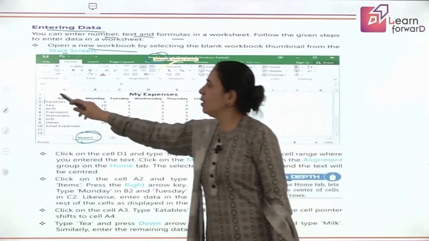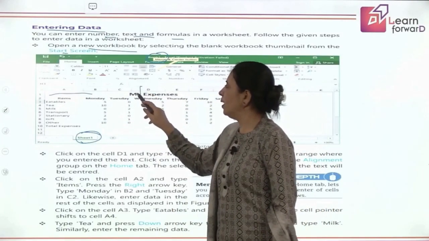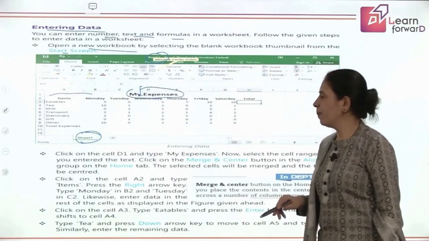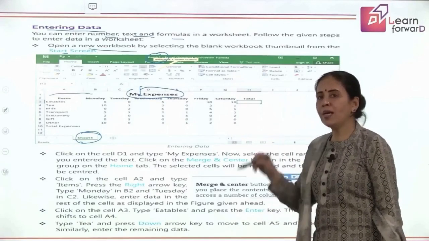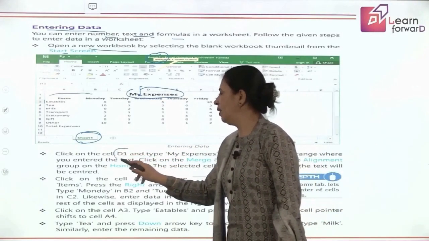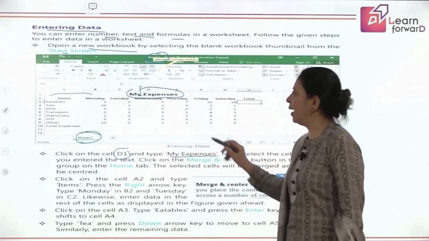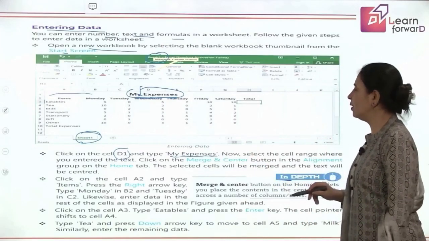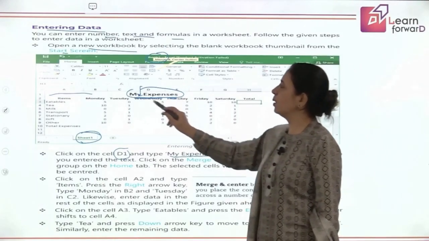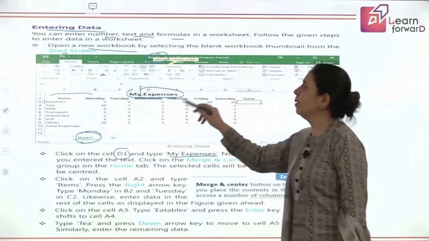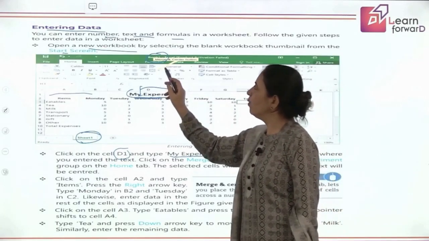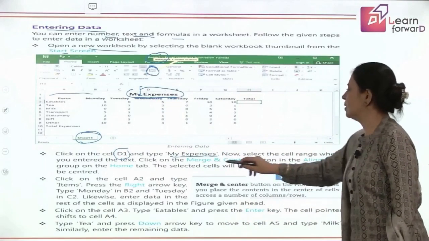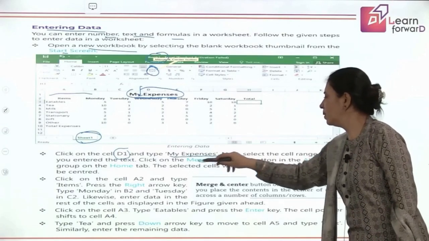So, in the first row, suppose in column D, we want to write My Expenses. Very simple: either use the right arrow or directly go to cell D1 and type My Expenses there. After that, you want this entire line to be merged. So, what we'll do here is find the Merge and Center button. Just click on the Merge and Center button.